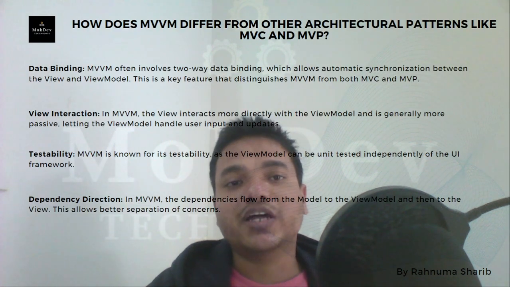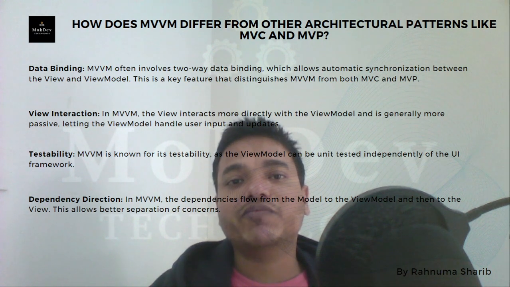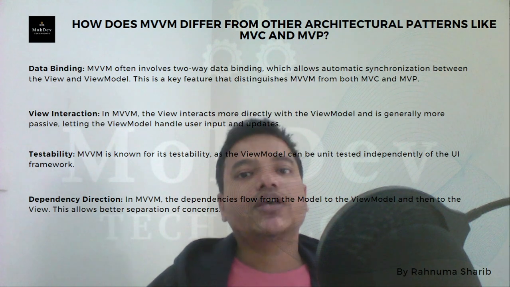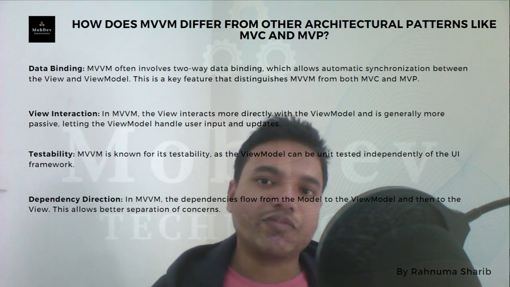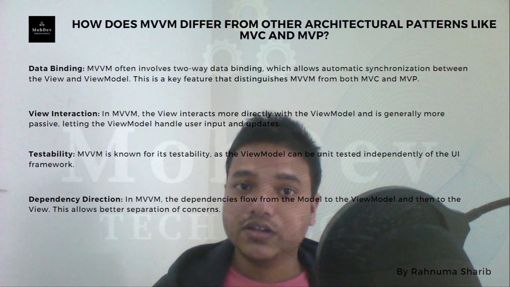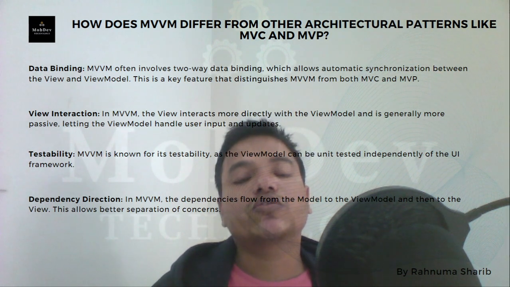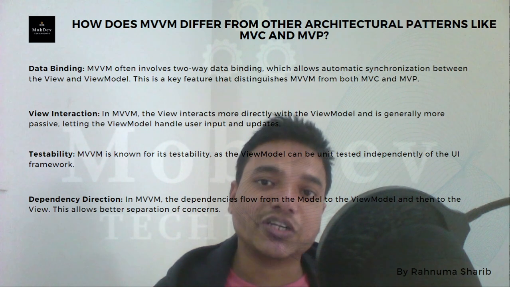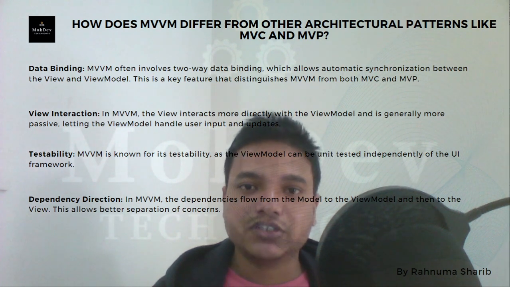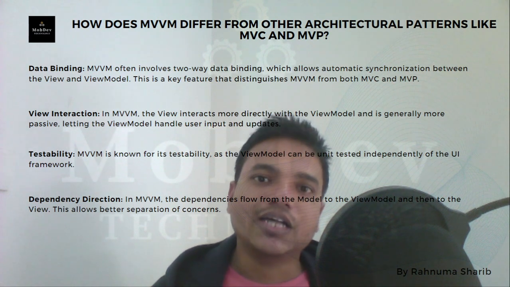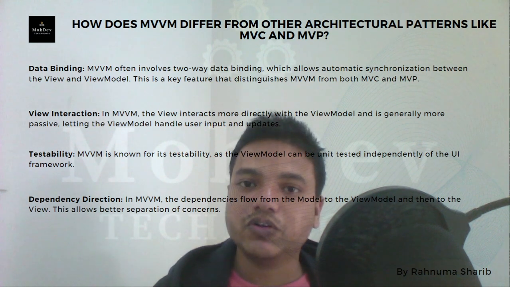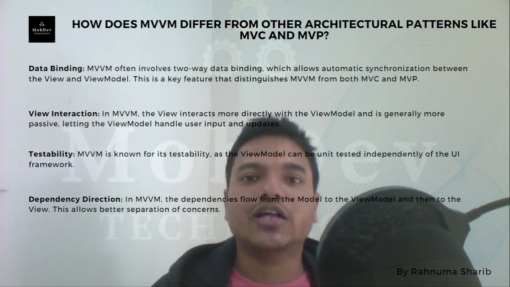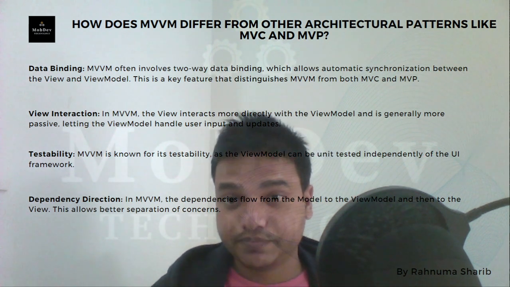Let's go to the questions directly. The first question is, how does MVVM differ from other architecture patterns like MVC and MVP? MVC has a controller, MVP has a presenter. When you talk about the difference, the first thing you must mention is separation of concerns. In MVC, the controller, the activity, is responsible for both things: updating the view and getting the data from the data model. So the view and the controller are tightly coupled.